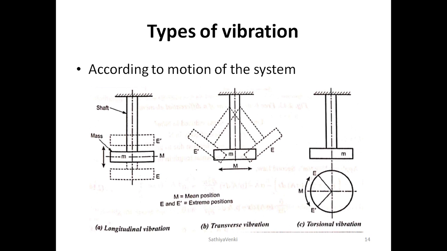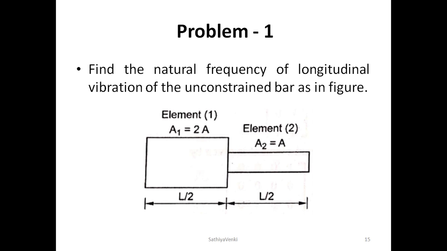So we have two different cross sections of the bar, element 1 and element 2. Fortunately both have the same length, but unfortunately they have different cross-sectional areas. Element 1 has 2A and element 2 has A as the cross-sectional area. So in this problem, two different cross sections of the rod are given.